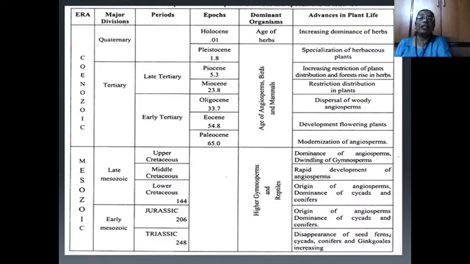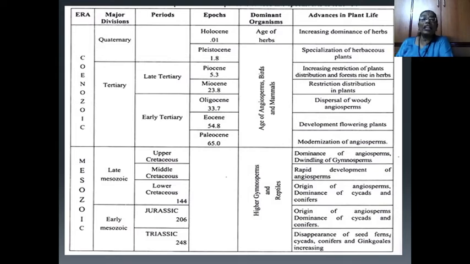The Mesozoic, the second era, has two major divisions, late Mesozoic and early Mesozoic. Late Mesozoic is characterized by upper Cretaceous, middle Cretaceous, and lower Cretaceous, and the period is 144 million years ago. It has the dominance of higher gymnosperms and reptiles.